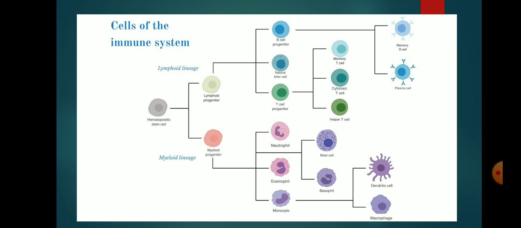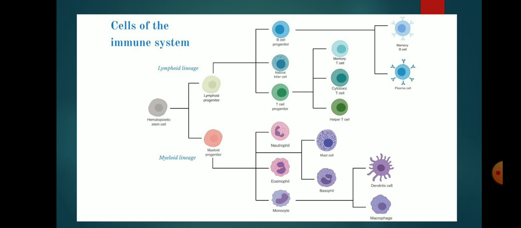Myeloid progenitor cell can differentiate into neutrophil, eosinophil, monocyte, mast cell, basophil, while monocyte is further divided into dendritic cells and macrophages. While lymphoid progenitor cell can differentiate into B cell progenitor, natural killer cell, T cell progenitor.